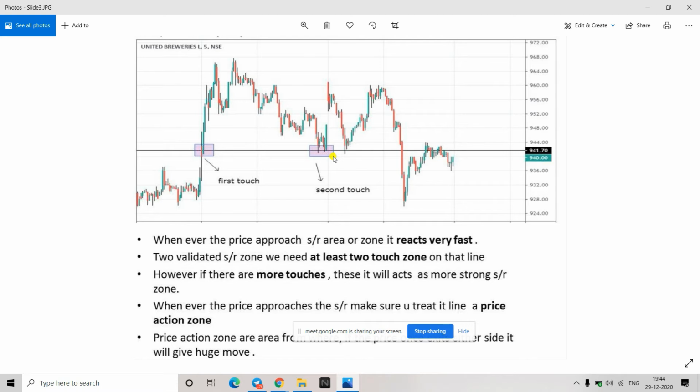One touch point is where good price action should happen, and then you should have at least two. So the third time whenever it approaches, it would be a trade opportunity for you, but not the first two times. Is this point also clear? There should be a minimum of two. How to draw this line, I'll show you. For now, remember that we have to have at least two touch points. Then only we verify it.